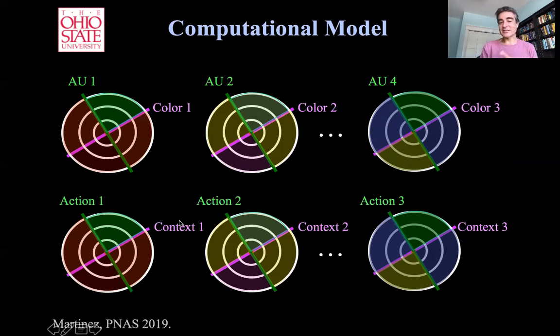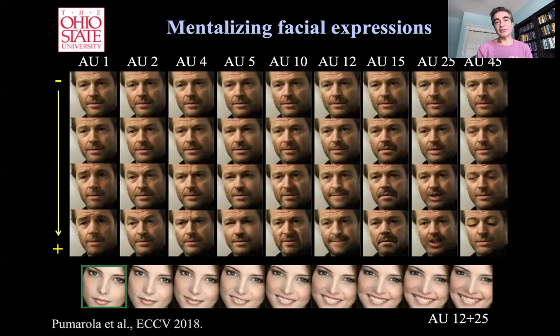There is one more context. I don't have time to cover it here, unfortunately, because of the time that I'm given, but you can also look at the short paper I published in PNAS in 2019, where I detail these things a little bit further. So the last thing I wanted to mention very briefly is mentalizing. And I said from the very beginning that part of theory of mind is mentalizing, the ability for me to run internal movies of what might have happened or what may happen. And this is a pretty important task that we humans perform and computers are still not able to do.